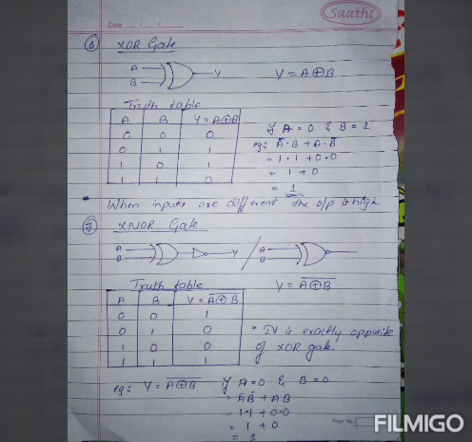If a is equal to 0 and b is equal to 0, then y = (a ⊕ b)'. It can be written as a' · b' + a · b. Here a' means 1, b' means 1, plus a into b means 0 0 as it is. So 1 into 1 is 1, then plus 0 into 0 is 0, then 1 plus 0 is 1. You got the answer here, and go through the truth table, you will definitely understand this one.